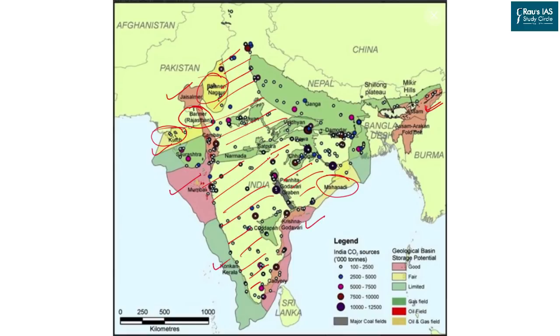Now, as far as availability is concerned, you can learn it from this map. The availability of oil also defines the location of the industry. Location of the industry is important for your General Studies Paper 1 geography section. As far as refineries are concerned, they will be situated near the source of oil.